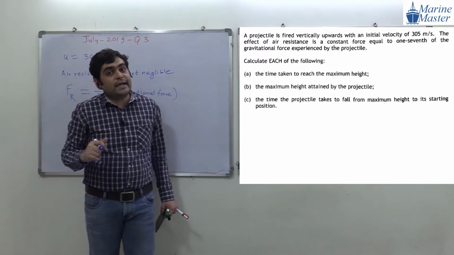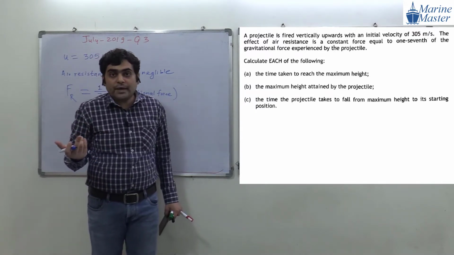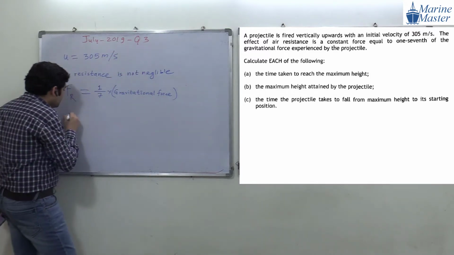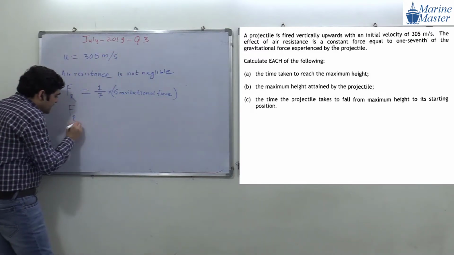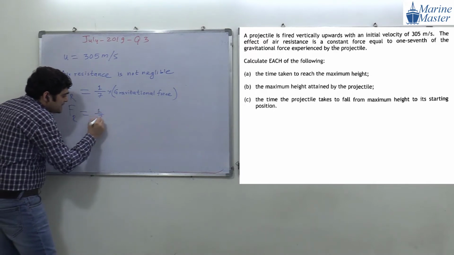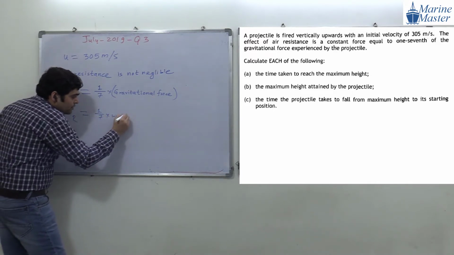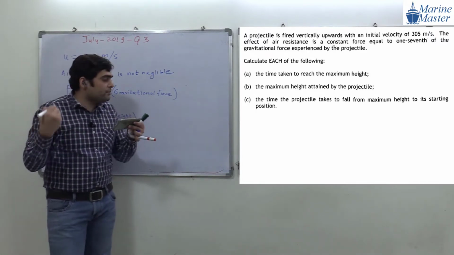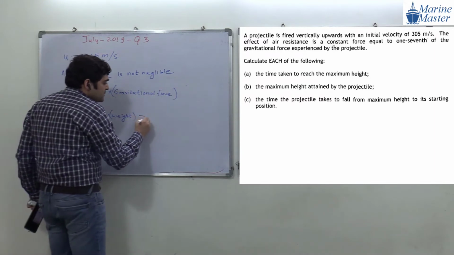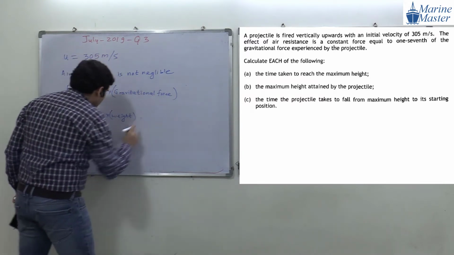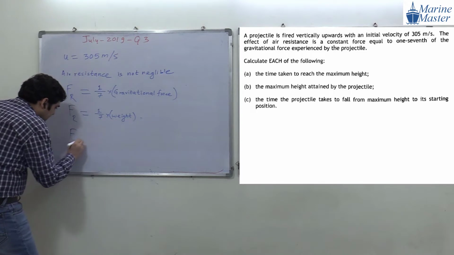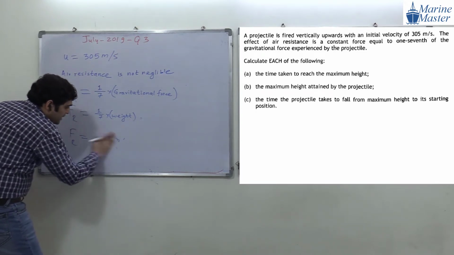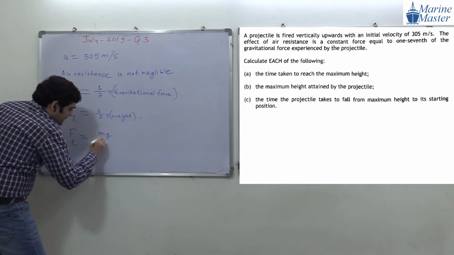And what is the value of weight, guys? Weight is mg. Very good, guys. That's why from the beginning I am explaining you. So can we write Fr is equal to 1/7 of the weight? Try to see the scenario. And that will be equal to what, guys? Fr is equal to 1/7 of mg, or we can write mg by 7.